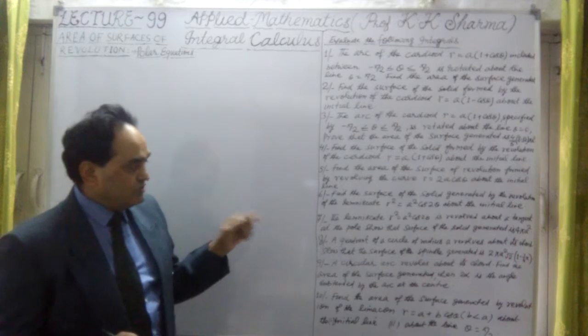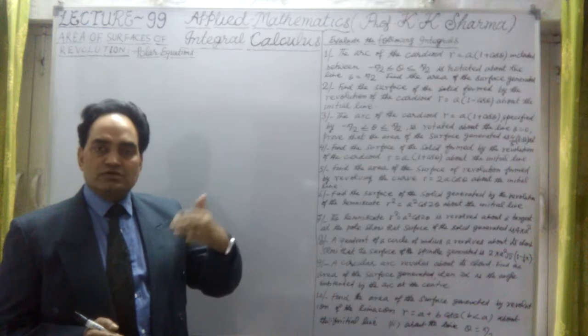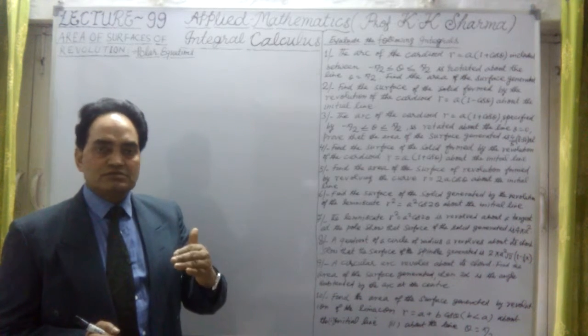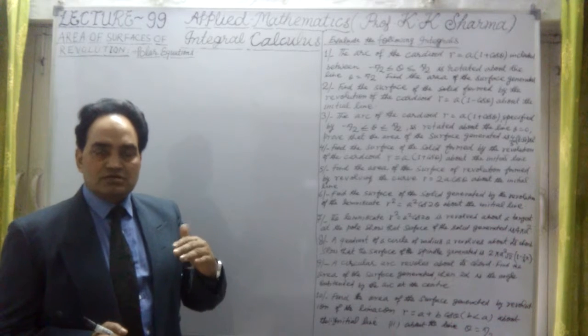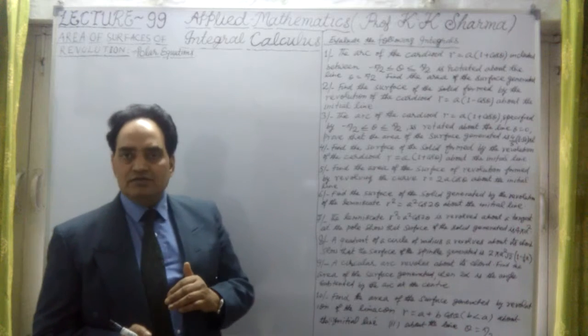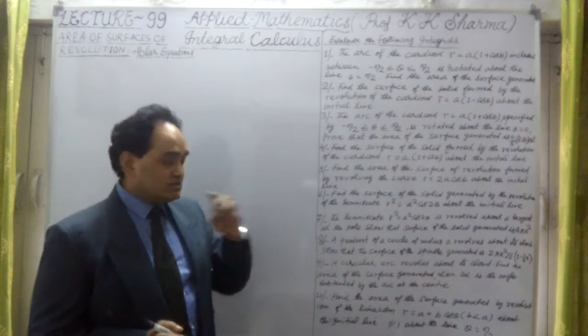Area of surfaces is obtained by revolving an arc of a curve about an axis or about a line. These are the two cases.